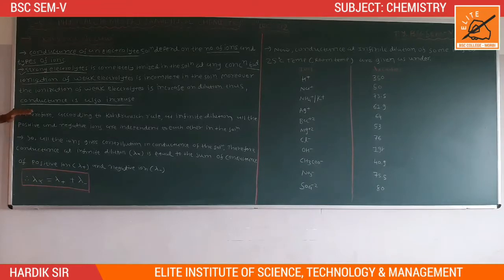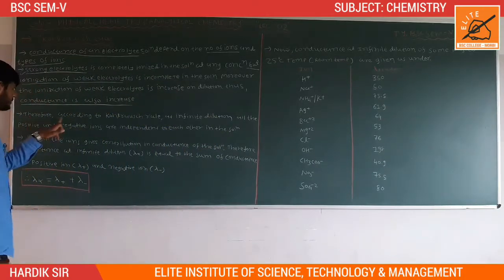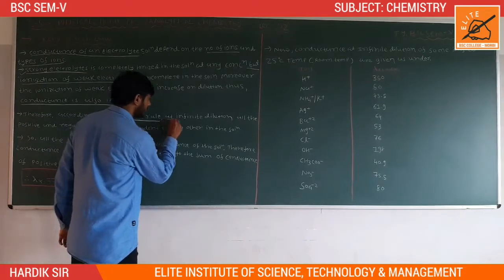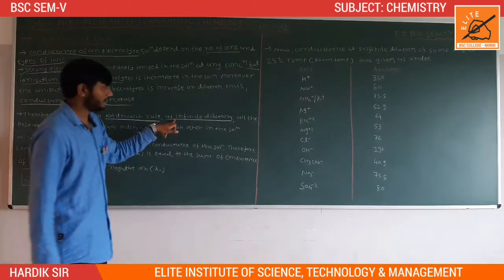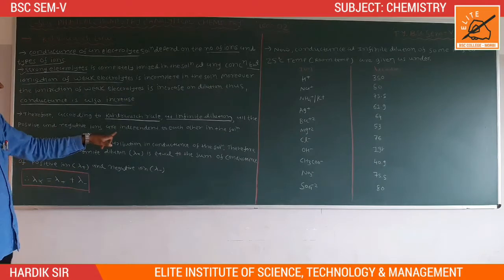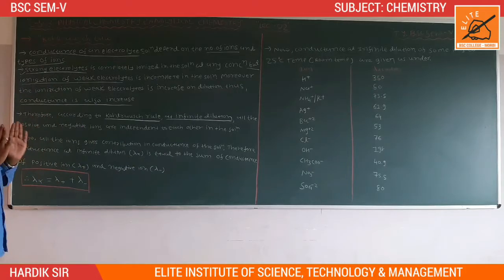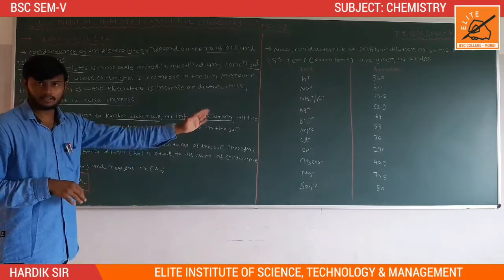Now, according to Kohlrausch's rule, at infinite dilution, all the positive and negative ions are independent of each other in the solution.